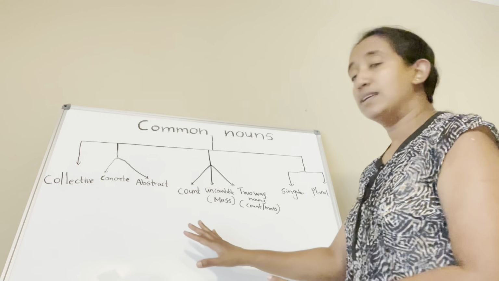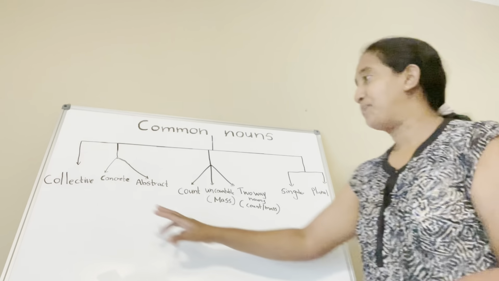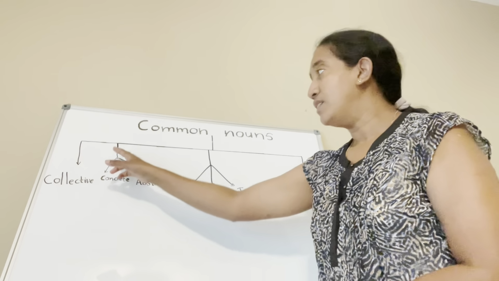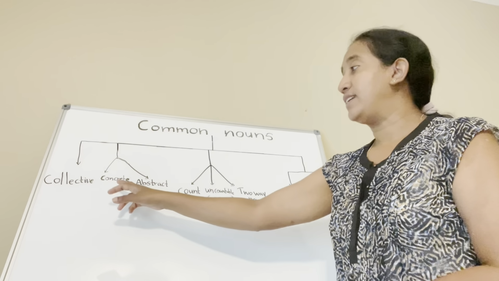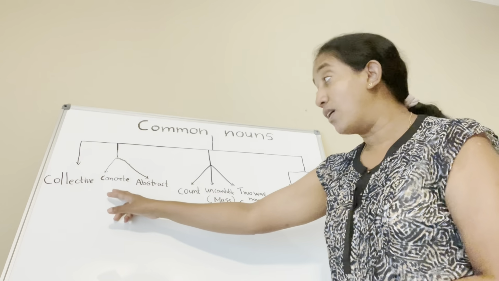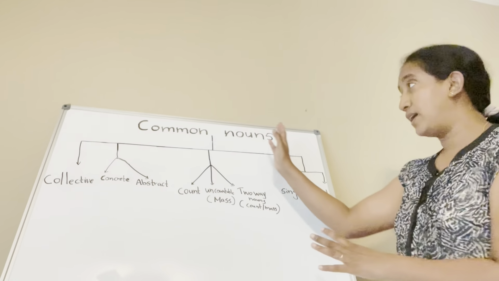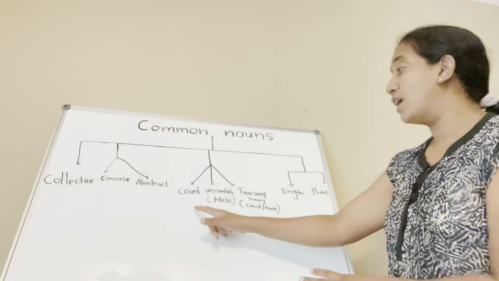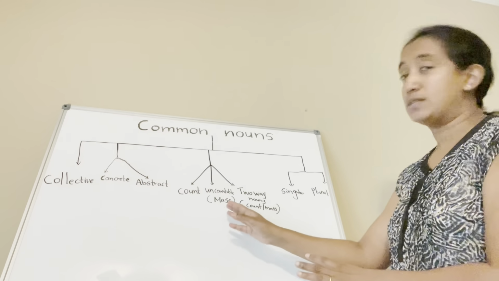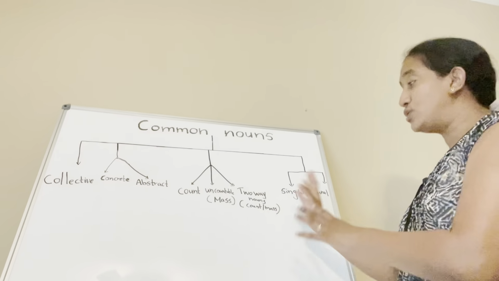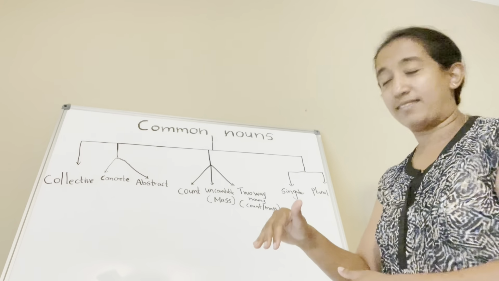So let's look at the whiteboard one more time. Collective nouns, you can divide them as concrete nouns and abstract nouns, and then we can divide common nouns into countable nouns, uncountable or mass nouns, and two-way nouns, count and mass.